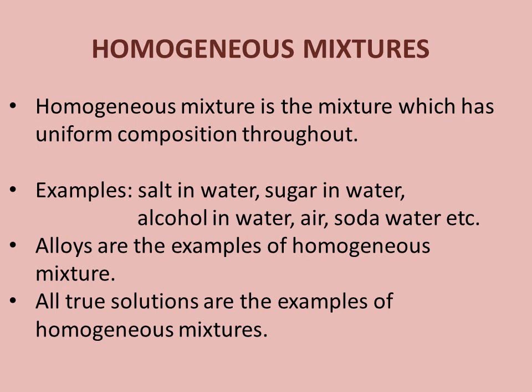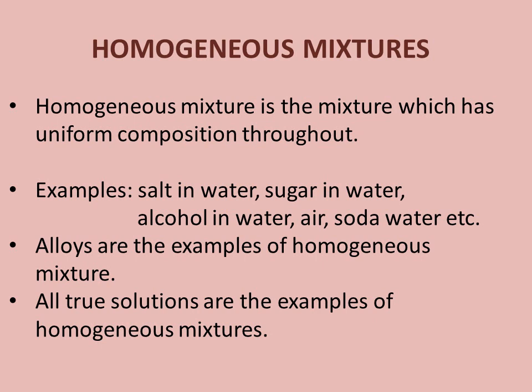Next, all true solutions are examples of homogeneous mixtures. For example, salt solution in water is a true solution. We are going to study solutions in detail in our upcoming classes, so I am not going into detail now. So this is about homogeneous mixtures.